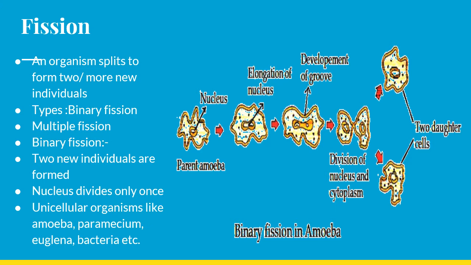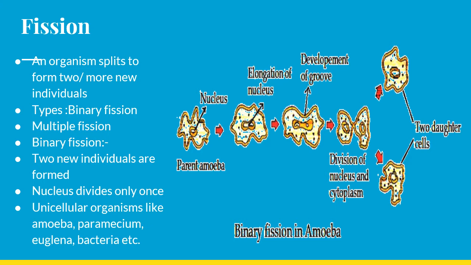Here also, fission is of two types: binary fission and multiple fission. The term itself says it: binary, where bi means two. So an organism getting divided into two, we call it binary fission. Multiple means more than two organisms will be formed.